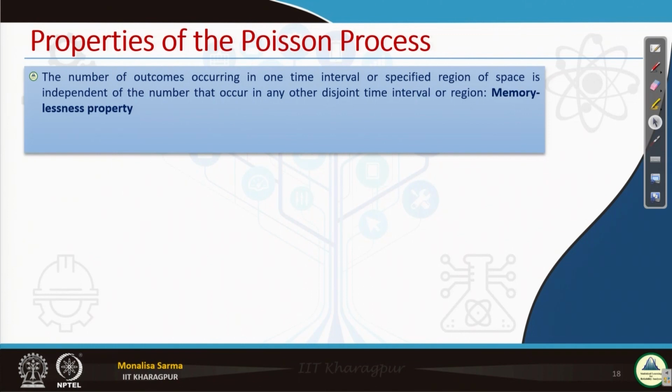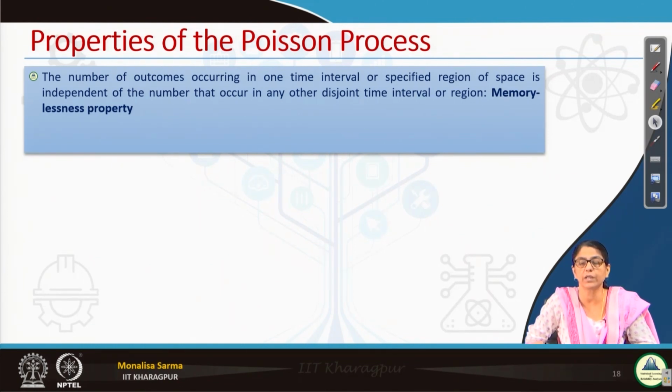What are those? Number one, the number of outcomes occurring in one time interval or specified region of space is independent of the number that occur in any other disjoint time interval or region.